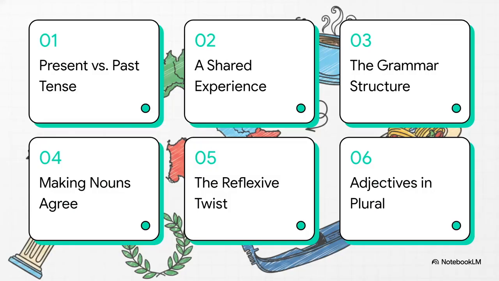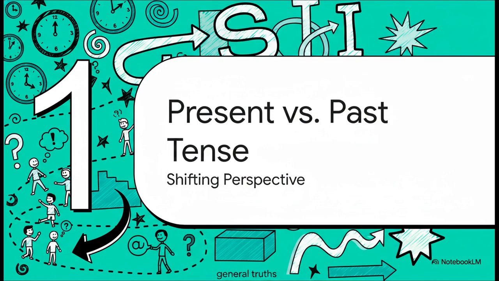So here is our quick roadmap for today. 1. Present versus past tense. 2. A shared personal experience. 3. The core grammar structure. 4. Making nouns agree. 5. The reflexive verb twist. And finally, 6. Adjectives in the plural. Let's get to it. Starting off with section 1, present versus past tense, and how this totally shifts our perspective.